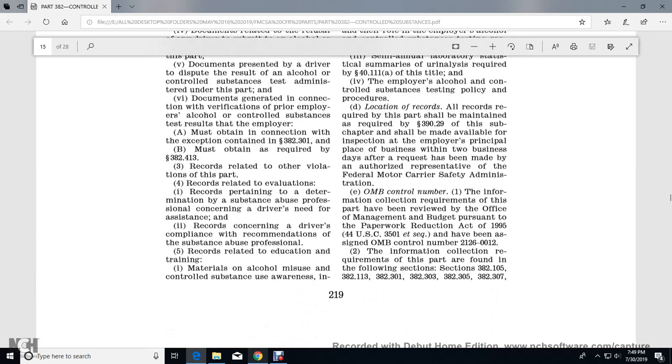Location of records. All records required to be retained by the maintenance requirements of this subchapter shall be made available for inspection at the employer's principal place of business within 2 business days after a request has been made by an authorized representative of the Federal Motor Carrier Safety Administration.